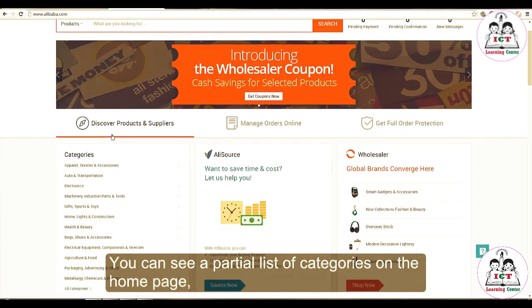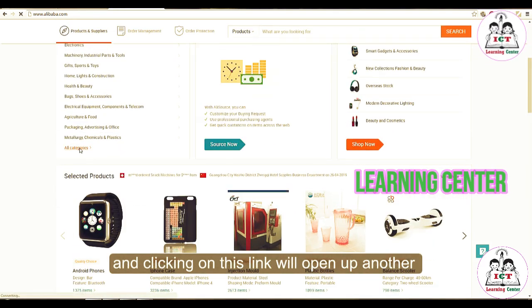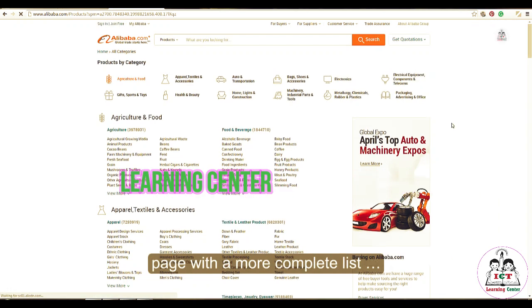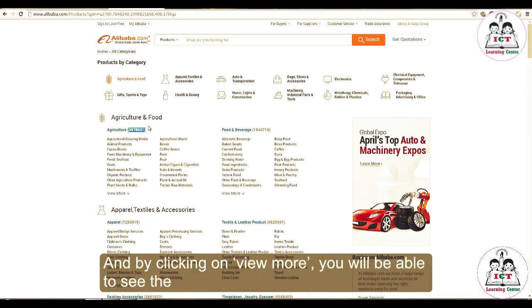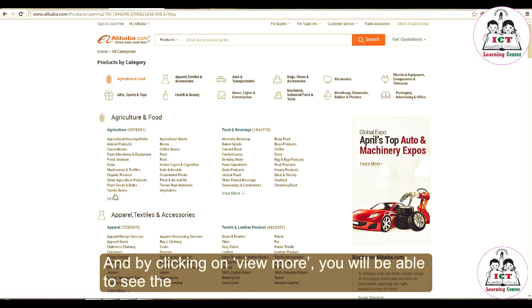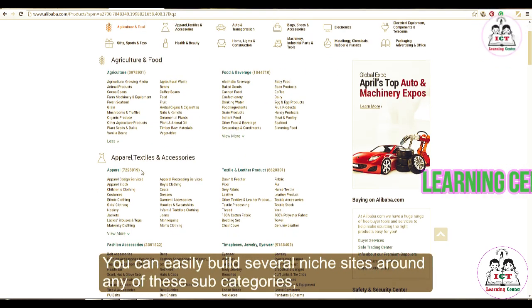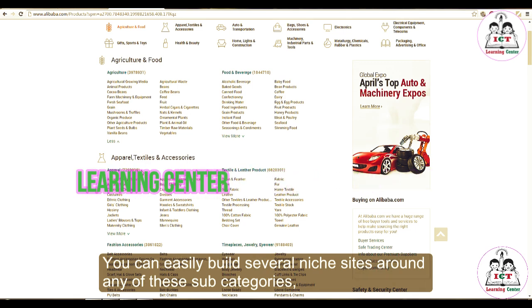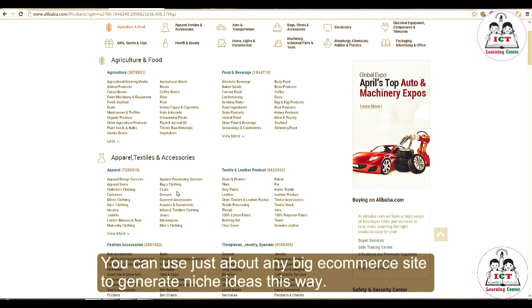Similarly, Alibaba.com can be a great source of niche ideas. You can see a partial list of categories on the home page, and clicking on this link will open up another page with a more complete list. Beside each category, you can see the number of products listed in that category, and by clicking on View More, you will be able to see the complete list of all subcategories within each category. You can easily build several niche sites around any one of these subcategories. You can use just about any big e-commerce site to generate niche ideas this way.